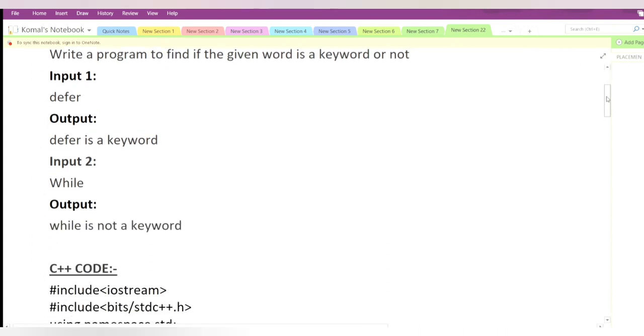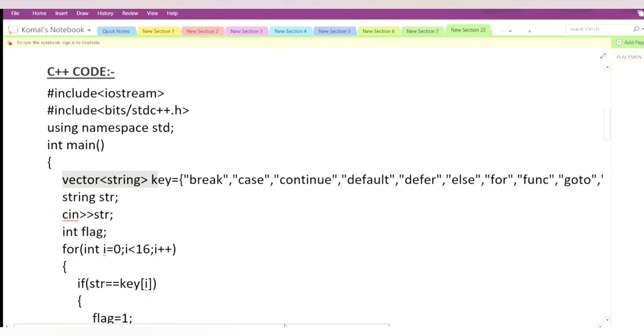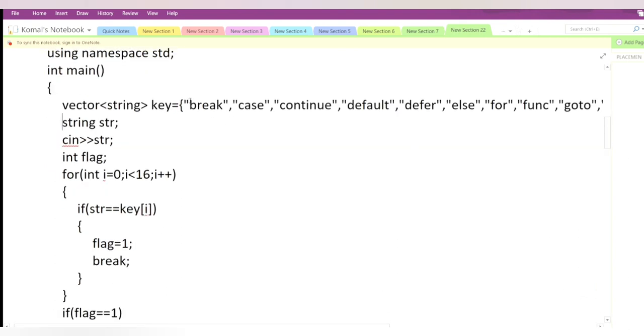First I will explain the code in C++. We will take a vector of strings in which we will store the 16 keywords. Then we will take one string as input. Since there are 16 keywords, we will run one loop from 0 to 16, and check if the input string matches. If it matches, we will set one flag to 1, and at that time only we will come out of the loop, because if it is found, we don't have to go further.